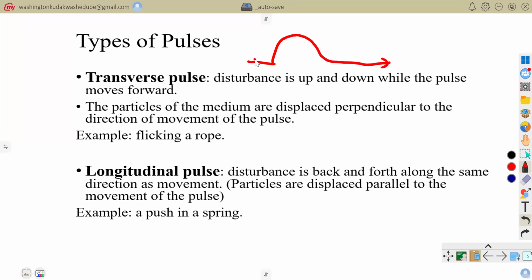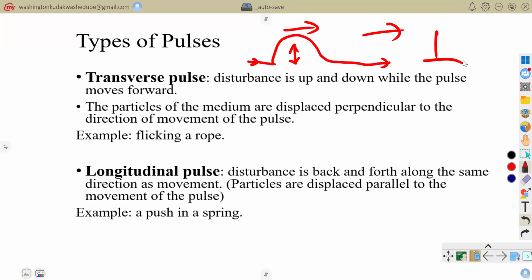So you would see that the pulse itself is moving towards the right. However, the particles of the rope are disturbed what? Up and down. It means that they are displaced from the rest position and then they go up and later come down. So this is when a disturbance goes up and down while the pulse is moving forward. So we say that the particles of the medium are displaced perpendicular to the direction of the pulse.